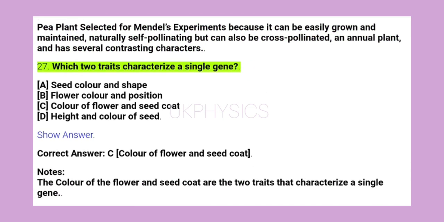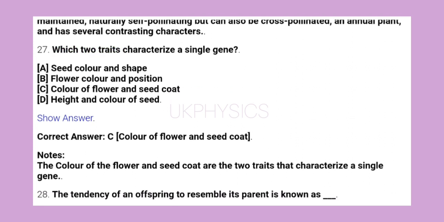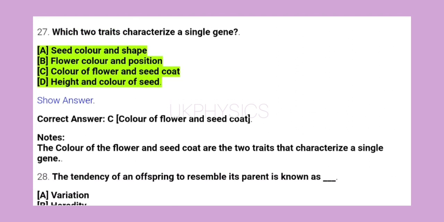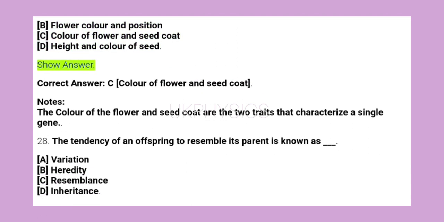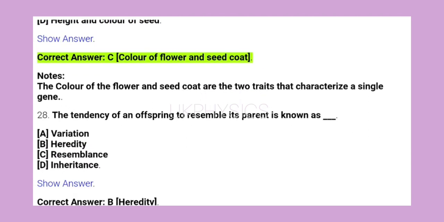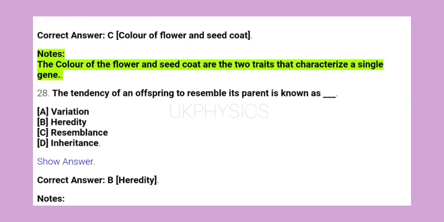27. Which two traits characterize a single gene? A. Seed color and shape. B. Flower color and position. C. Color of flower and seed coat. D. Height and color of seed. Show answer. Correct answer C. Color of flower and seed coat. Notes: the color of the flower and seed coat are the two traits that characterize a single gene.